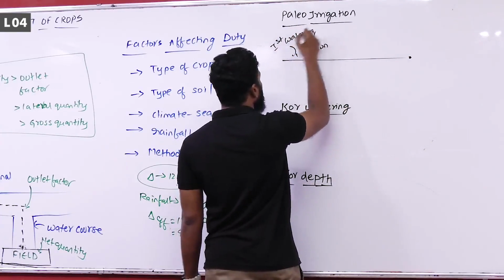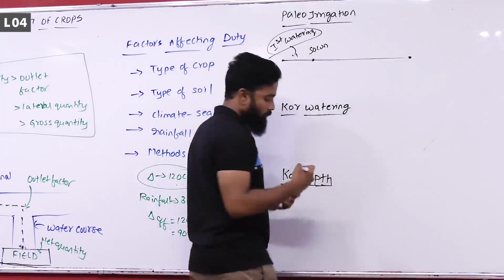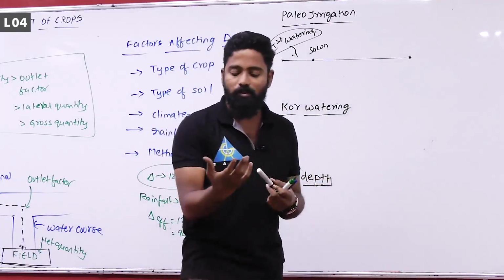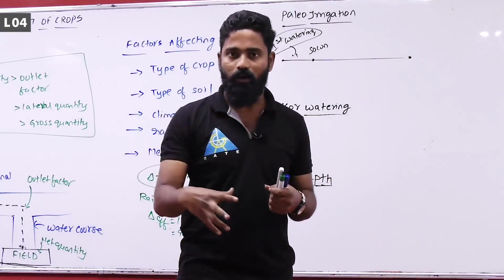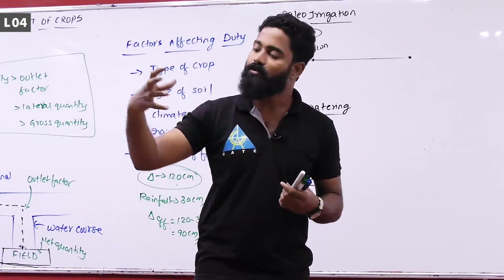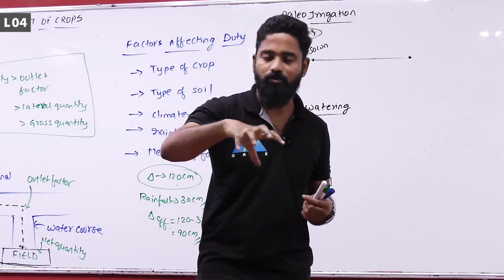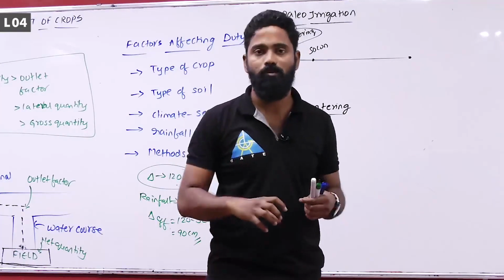Just before sowing we will do first watering, so that if the soil is very dry, you can't sow the seeds into the soil, right? So you will water the soil, you will first pass water through it so that the soil becomes soft, then you will sow seeds into the soil, right?